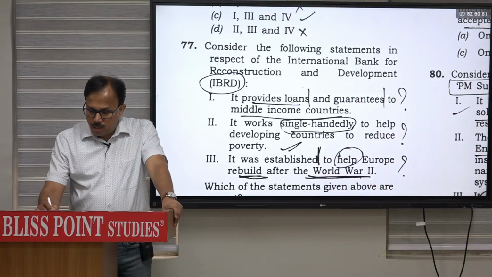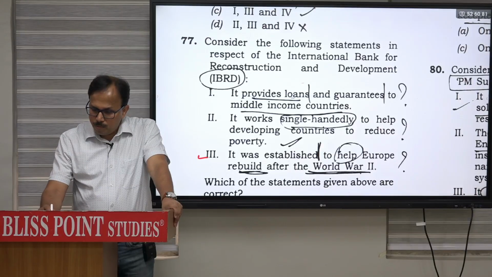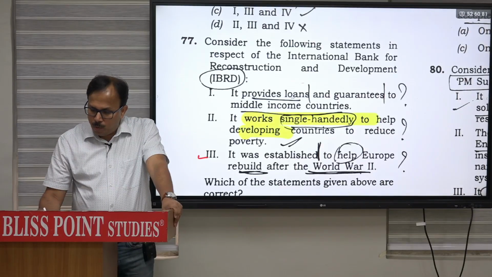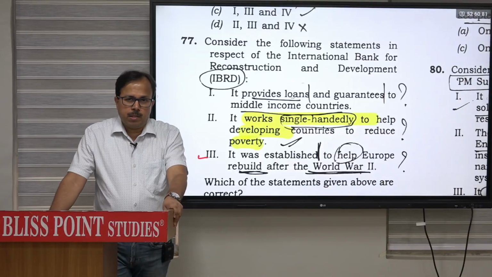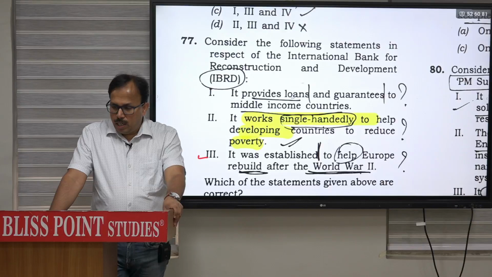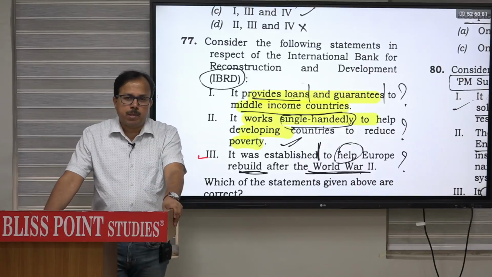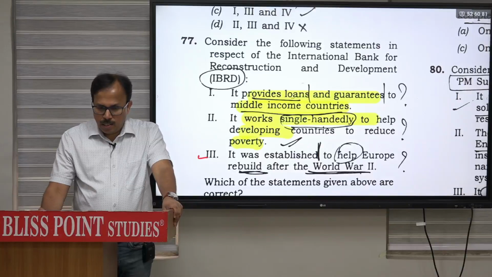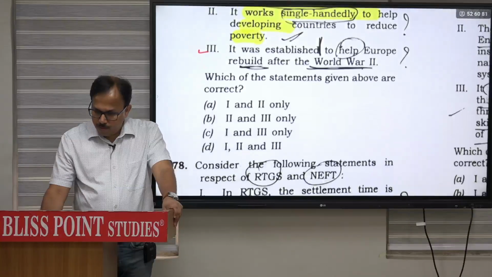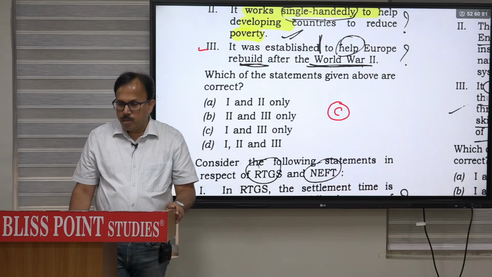So that statement is correct. It works single-handedly to help developing countries to reduce poverty. See, poverty reduction is a major objective, but it is not the only objective of the World Bank. And it provides loans and guarantees to the middle income countries for the development purpose. So that is correct. So second is incorrect. First and third, so the answer will be C.